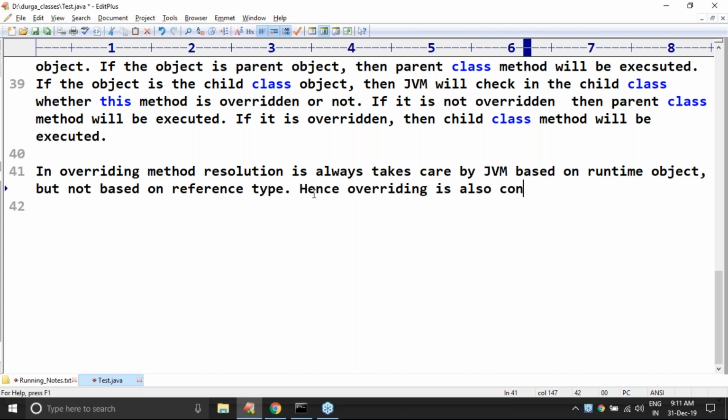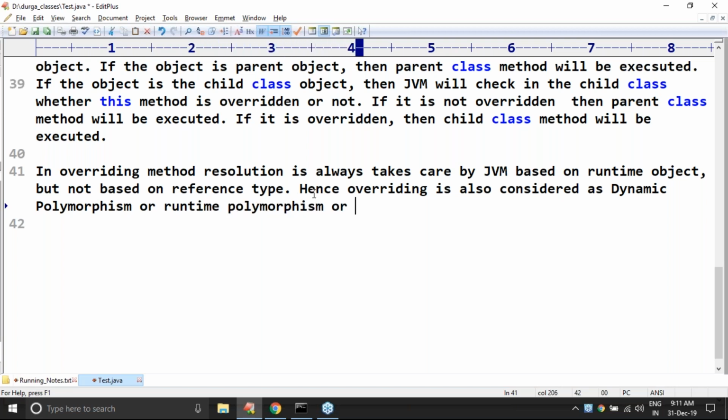overriding is also considered dynamic polymorphism, or runtime polymorphism, or late binding. These words you should be aware of, sir. Hence, overriding is also considered as dynamic polymorphism or runtime polymorphism or late binding. Remember, right? Clear?